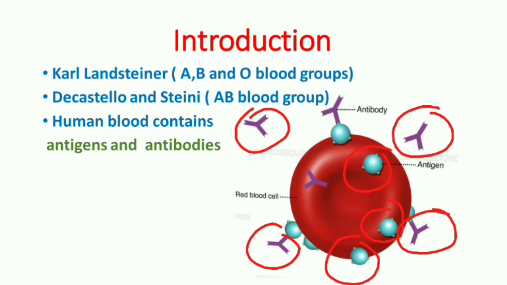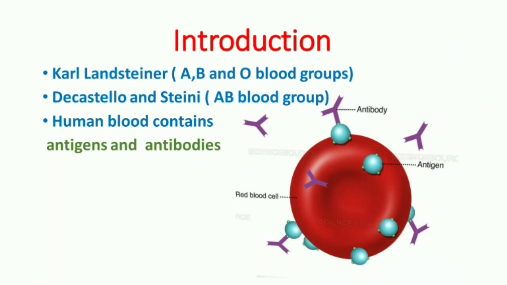Basically, the antibody should be opposite to the antigen. If the antigen is like this, the antibody should be like this. It should not match. If it matches, what will happen? Agglutination will happen, that is clumping of blood will occur, that leads to the death.